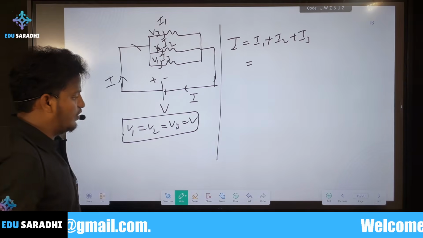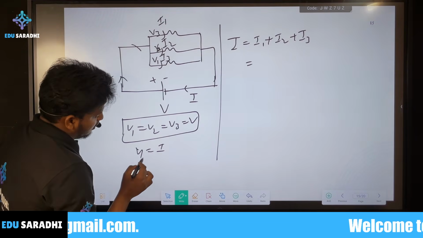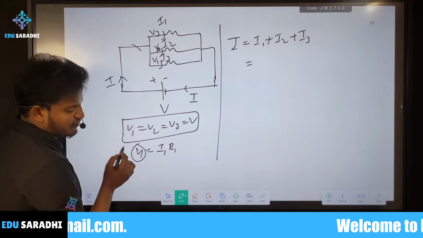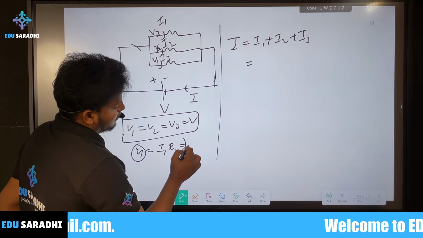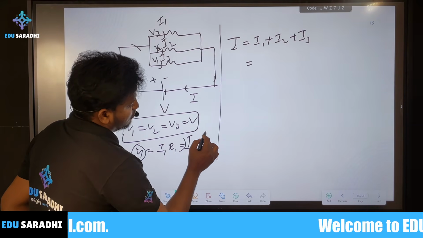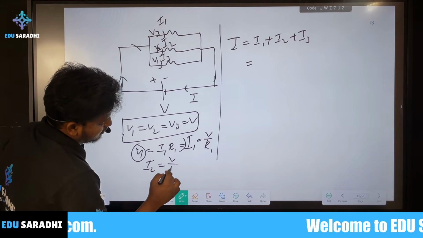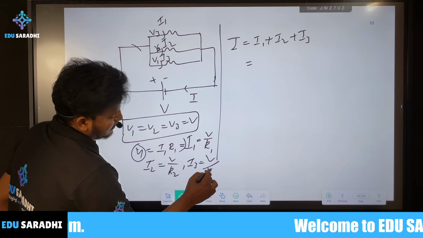According to Ohm's law, V1 is equal to I1 R1. We know V1, V2, V3 are all equal to V. Then I1 is equal to V by R1, I2 is equal to V by R2, and I3 is equal to V by R3.